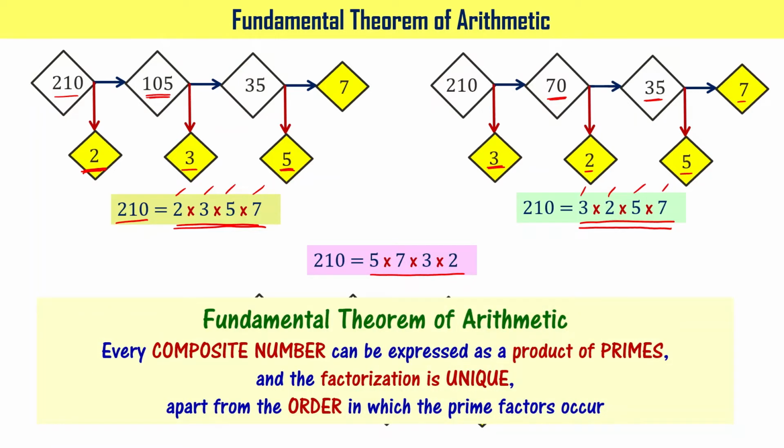It says that every composite number can be expressed as a product of prime numbers and the factorization is unique, meaning the prime numbers involved are the same, 2, 3, 5, 7, apart from the order in which the prime factors occur. The order can be different. This is what the fundamental theorem of arithmetic is. I hope you got it.